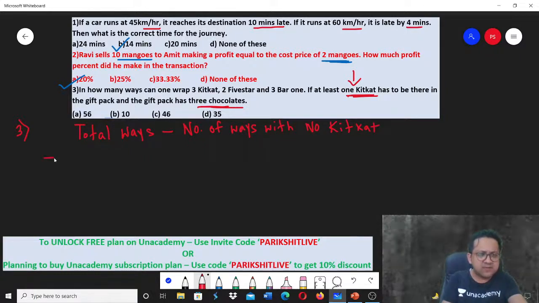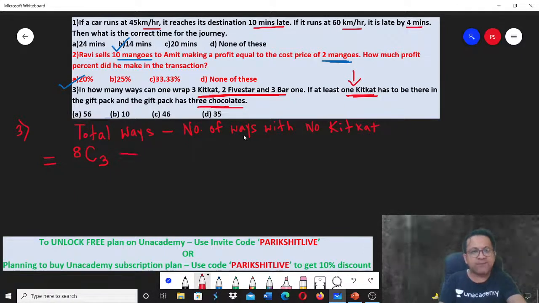What is the total ways? How many chocolates do you have? 3 plus 2, 5. 5 plus 3, 8. Total 8 chocolates you have. So out of the 8, pick any 3 is the total ways, minus the ways in which no Kit Kat. So how many cases? Remember, out of the 8, 3 are Kit Kats.